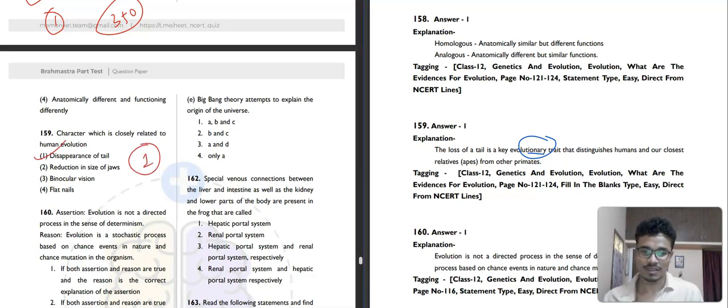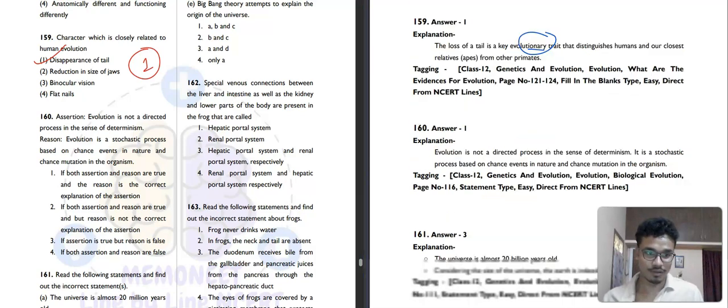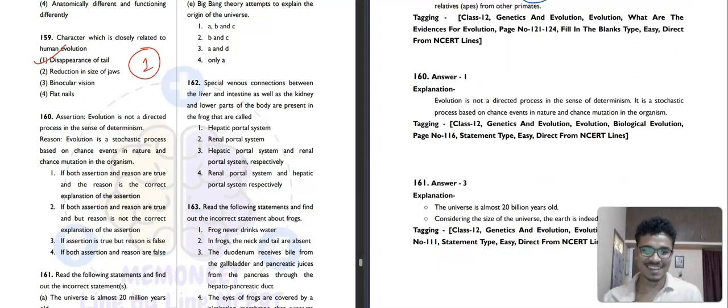Then 160, assertion reason again. I don't know who put this much assertion reason in. It frustrates you, but this is a very good thing. If you are practicing this many assertion reason questions, then it will be very easy for you in the main exam. When you solve them in a normal book, you will not remember that much. But if you make a mistake in your test paper, then it gets stored, because when you are matching the answer key, you will see, oh my god, how could I make this mistake. These things are good, so you should not complain.